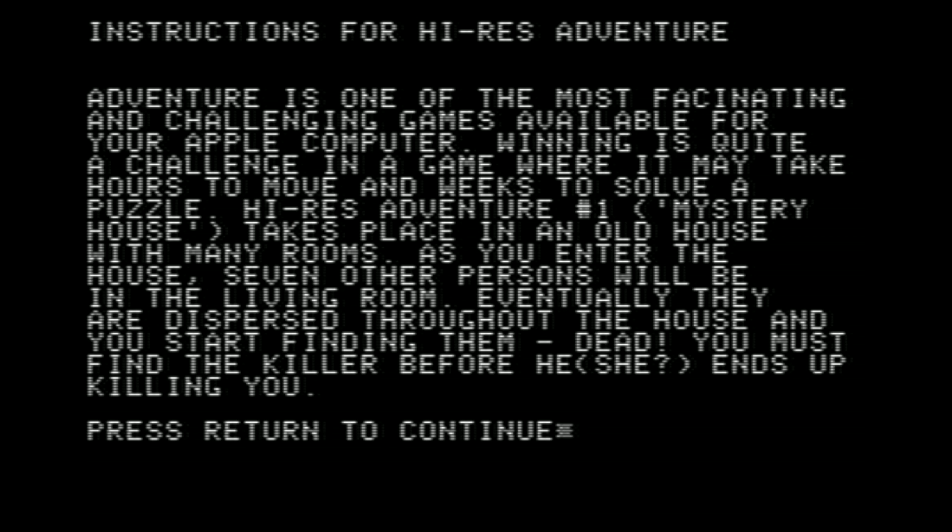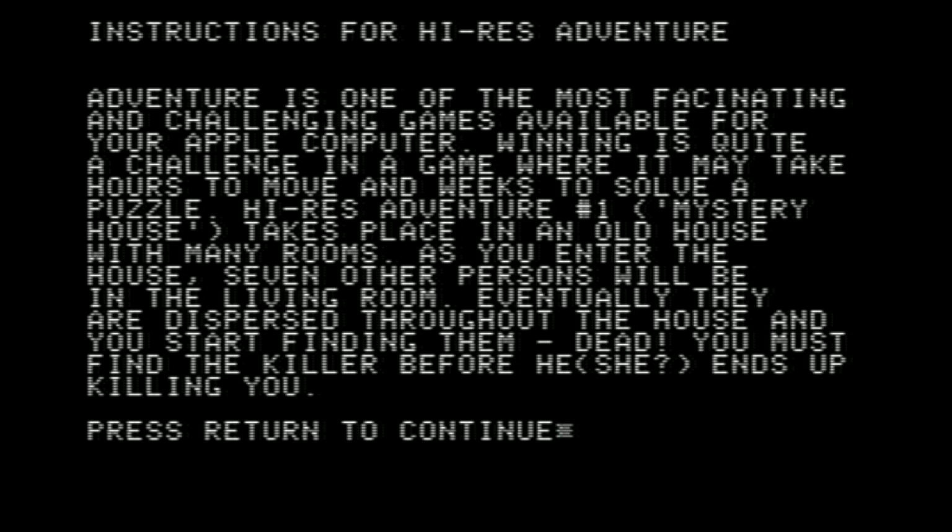Winning is quite a challenge. In a game where it may take hours to move and weeks to solve a puzzle, High-Res Adventure number 1, Mystery House, takes place in an old house with many rooms. As you enter the house, 7 other persons will be in the living room. Eventually, they are dispersed throughout the game, and you start finding them dead. Spoilers. You must find the killer before she ends up killing you.